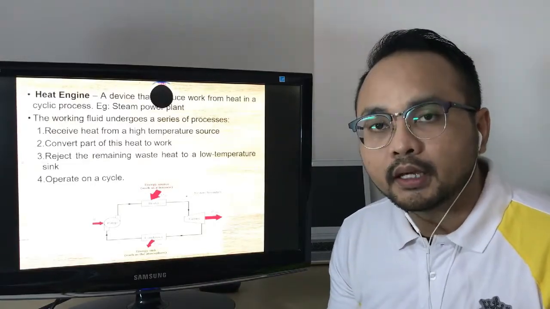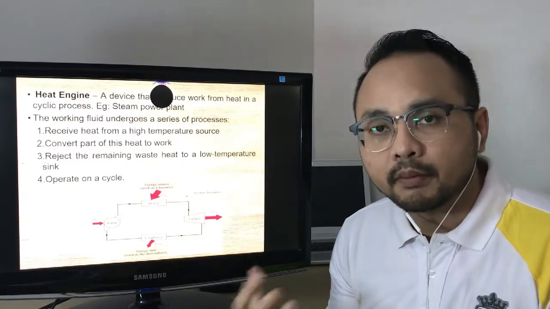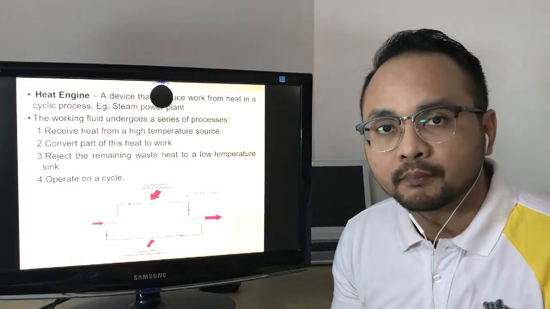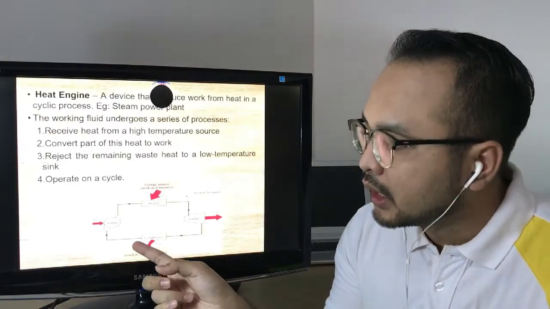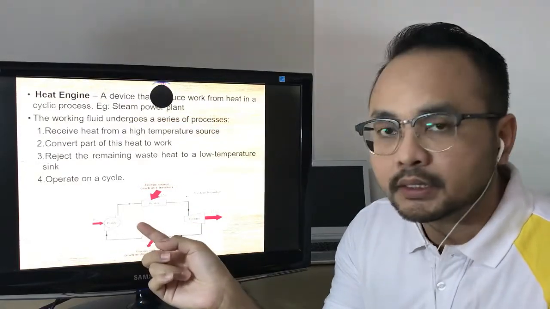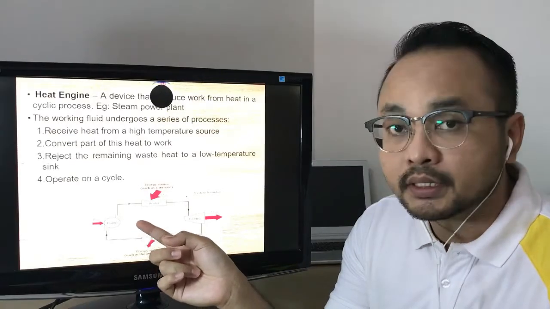And then after the heat is released to the surroundings, this steam in the form of vapor will be changed into the liquid phase, and the liquid will be pumped back into the boiler. This pump actually ensures that this steam plant will operate in a cycle.